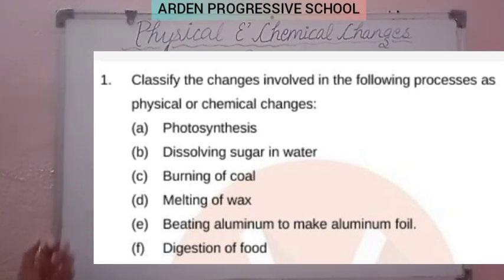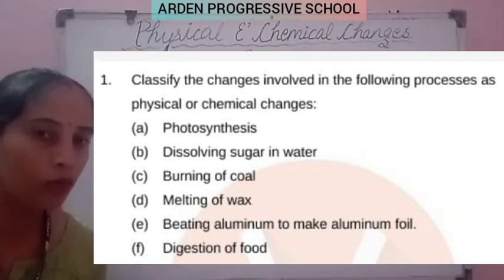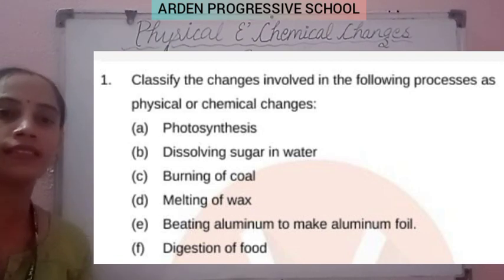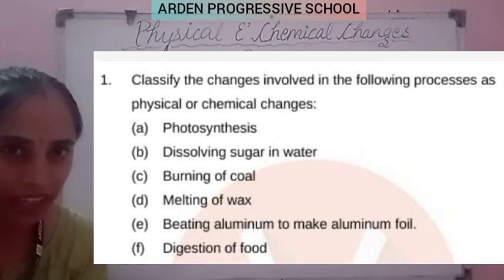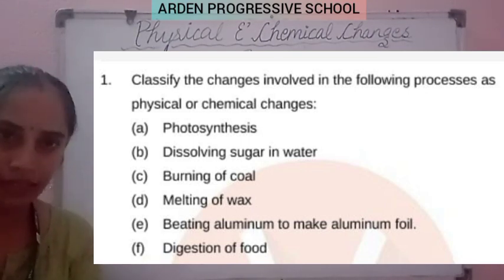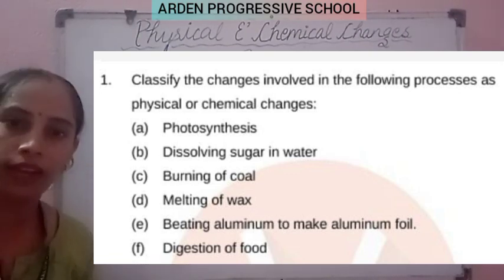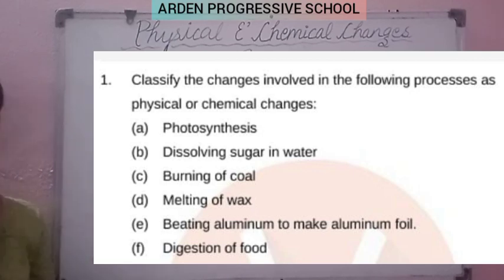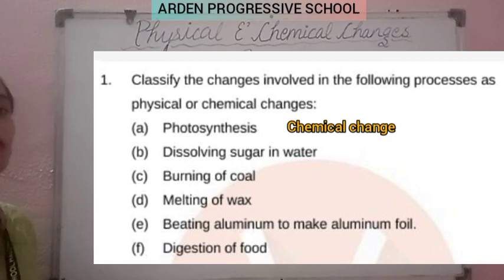So the first one is photosynthesis. Students, I have told you the process of photosynthesis. In this, a chemical change takes place. How? The carbon dioxide and water combine and react in the presence of chlorophyll and sunlight, and the process of synthesis of food takes place. So this is a chemical process. Clear? So photosynthesis is a chemical process.